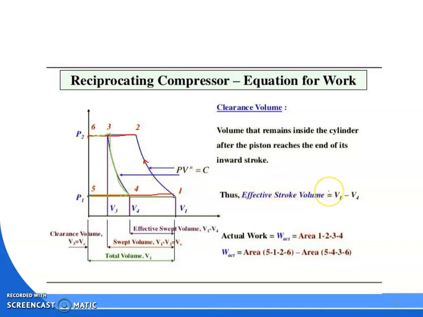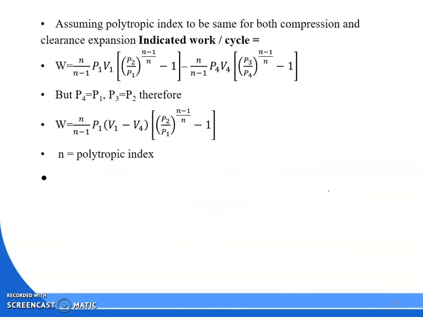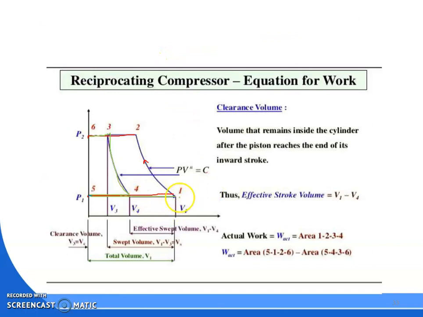For without clearance, we know the formula: n by n minus 1, P1 V1, [(P2 by P1) to the power n minus 1 by n] minus 1. Clear? What is the pressure here at 5 to 1? That is your P1. What is the volume? V1. So it is n by n minus 1, P1 V1 into [(P2 by P1) to the power (n minus 1) by n minus 1].